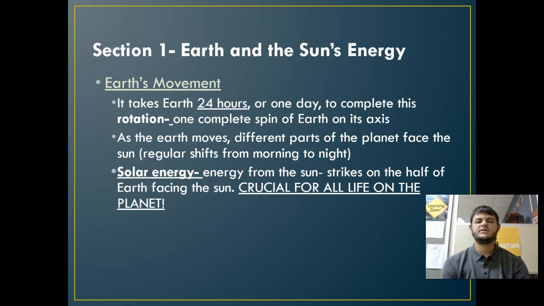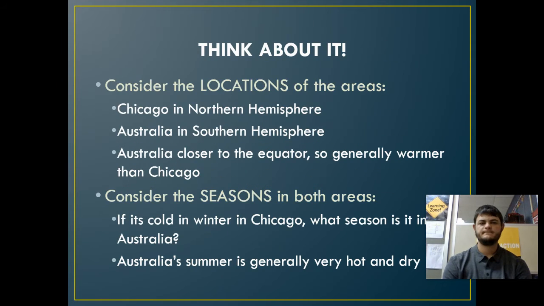Solar energy is energy from the sun, strikes on the half of Earth facing the sun. This is crucial for all the life on the planet. Consider the locations of the areas. So we have Chicago in the northern hemisphere, Australia in the southern hemisphere. Australia would be closer to the equator, so generally it would be warmer than Chicago. We also want to talk about the seasons in both areas. If it's cold in winter in Chicago, what season would it be in Australia? Australia's summers are generally very hot and dry.